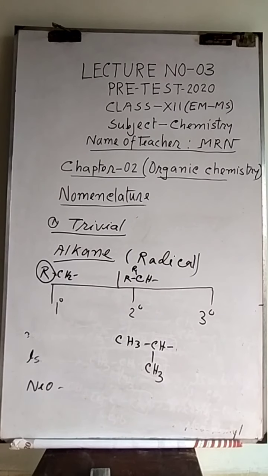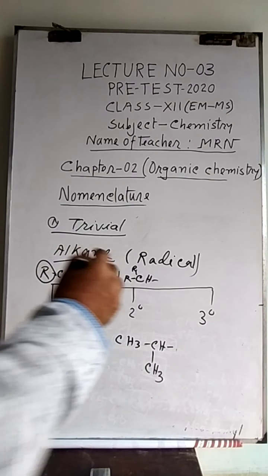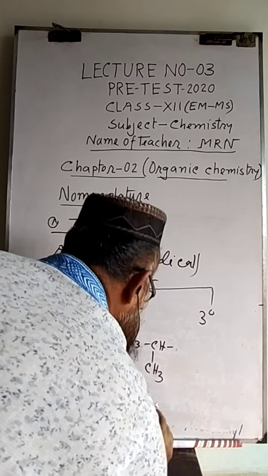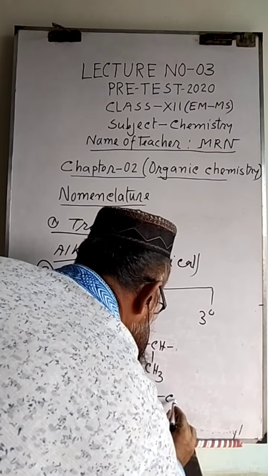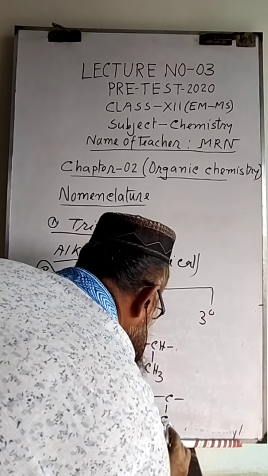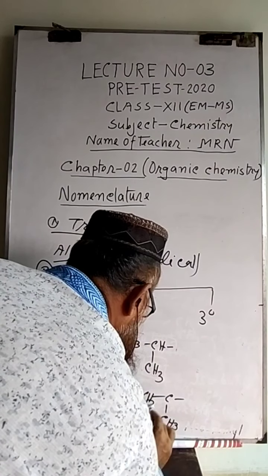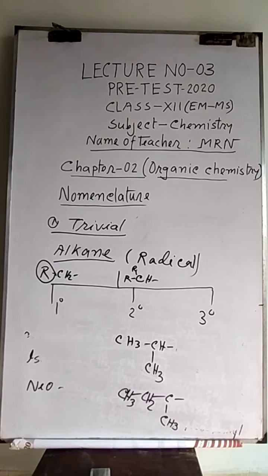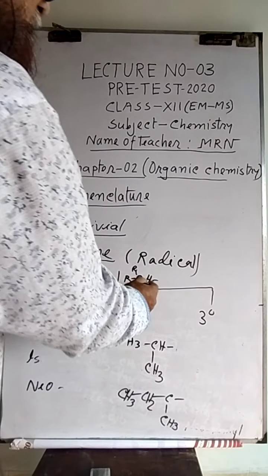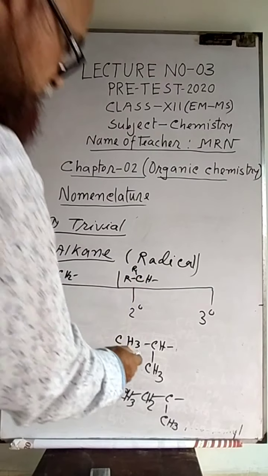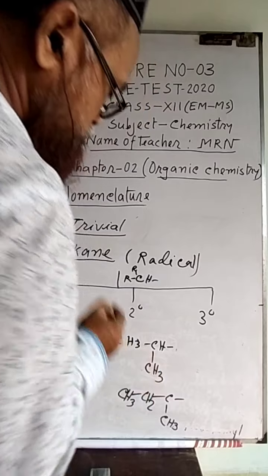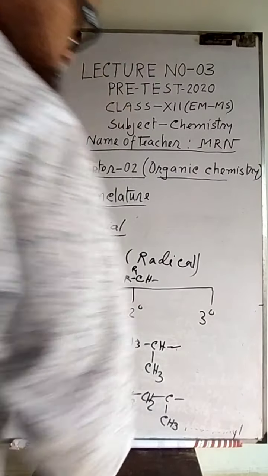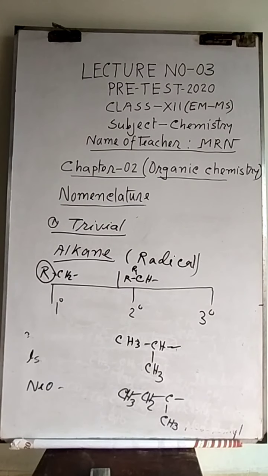This one is secondary propyl. Another one, this one is secondary butyl. That means this CH or C is connected with two alkyl. Here one methyl, two methyl. The two alkyl is joined with this carbon, and this one is open. So this one is called secondary.